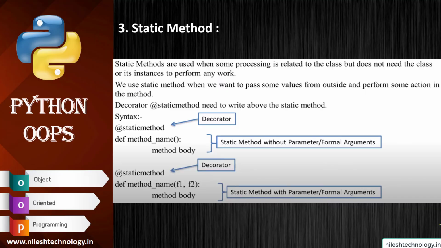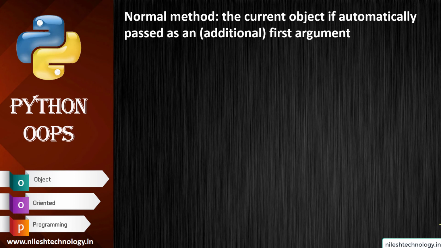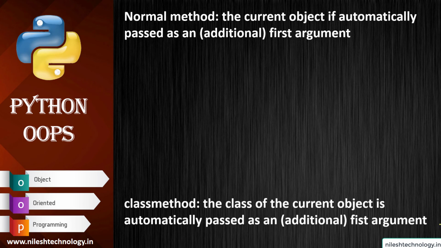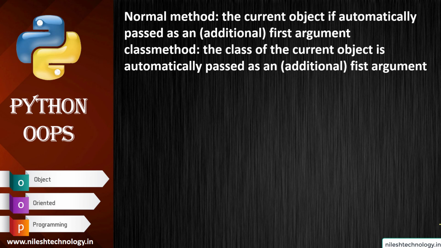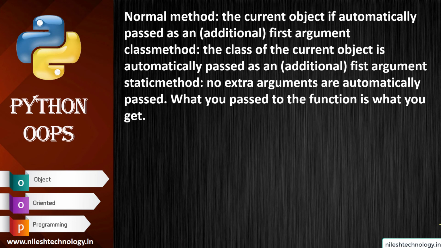So go to the PPT. See, normal method: the current object is automatically passed as the additional first argument. Class method: the class of the current object is automatically passed as the first argument. Static method: no extra arguments are automatically passed.